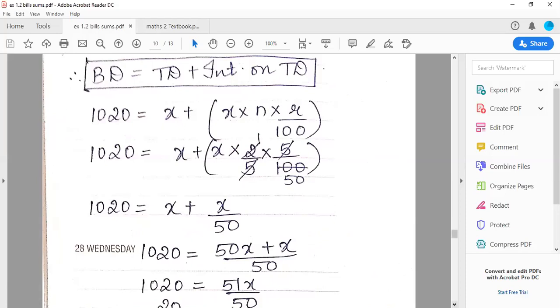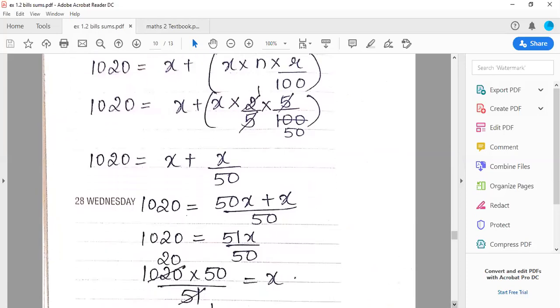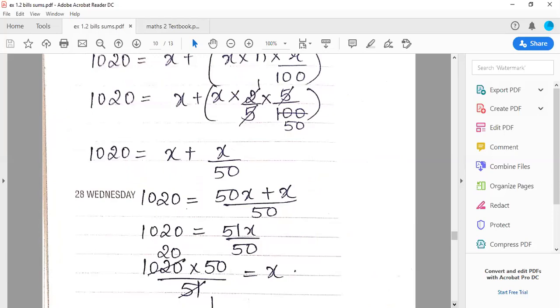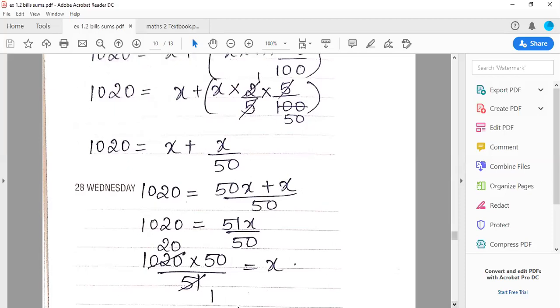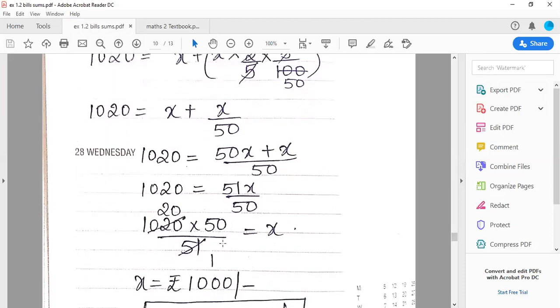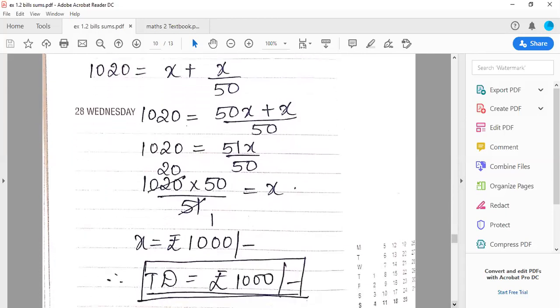So 1020 is equal to X plus X into N into R upon 100. So by solving the steps, by putting the values, by doing the cancellations, as you all can see, you will reach X plus X upon 50 over here, then 50X plus X upon 50. That gives you 51X upon 50. Then again cross multiply, you will get X to be 1000. So with this, TD comes to 1000 rupees class.